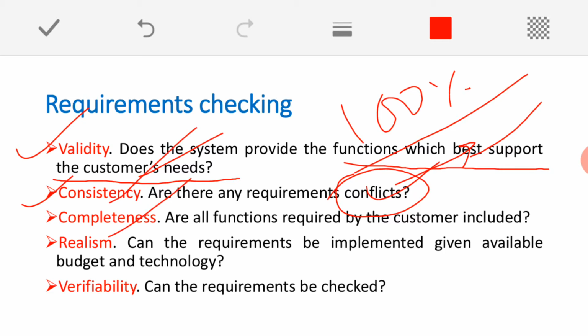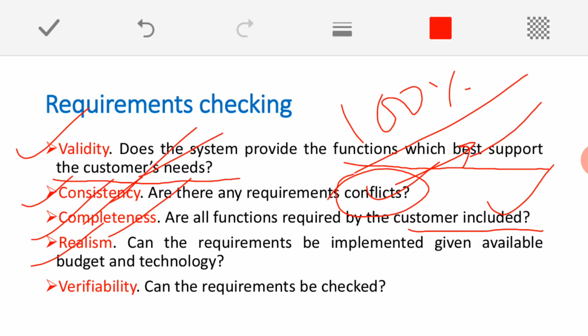And my requirements should always be complete. That means we need to check whether all functions required by the customer are included or not. It should not be incomplete, and it should not be at an abstract level. Every minute detail should be added while defining our requirements. That is called completeness.